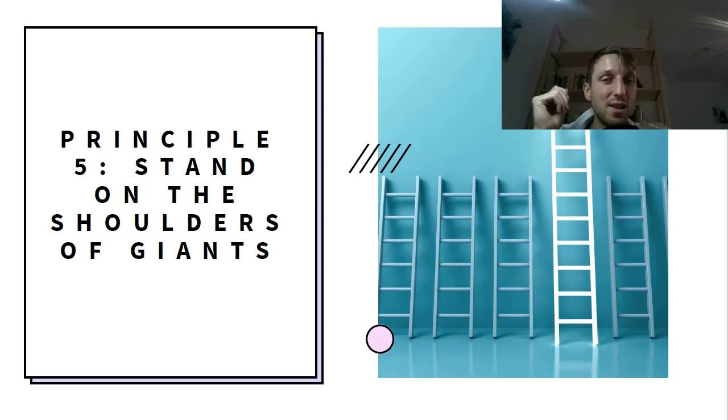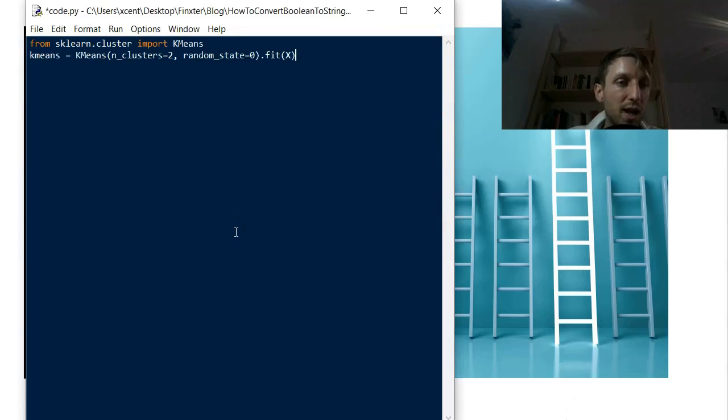It is because they know how to stand on the shoulders of giants, how to leverage other people's work, and how to leverage the whole knowledge, the whole wisdom of the programmers who lived in the past ages and have already invented the wheel, so to speak. Okay, so this is why you can do a simple clustering call in 2 lines of code. If we import the k-means clustering algorithm from the scikit-learn library, running the k-means algorithm is as simple as 1 line of code.